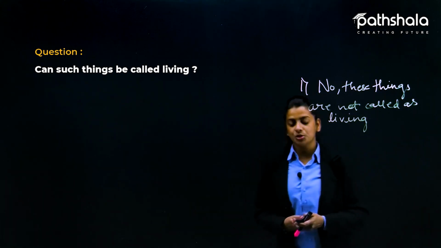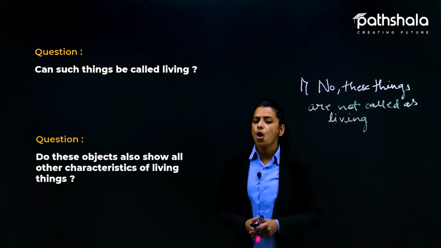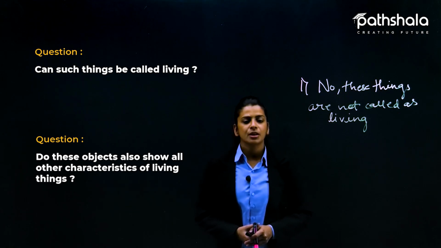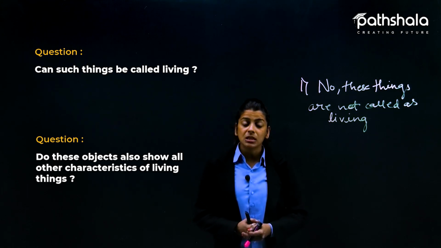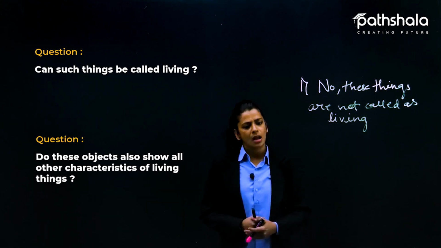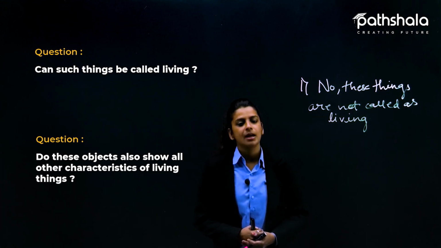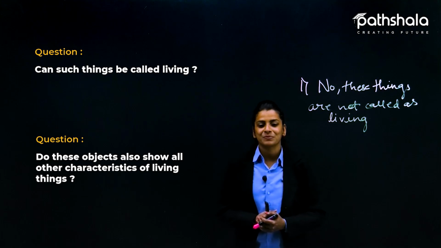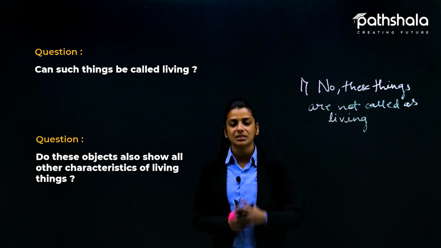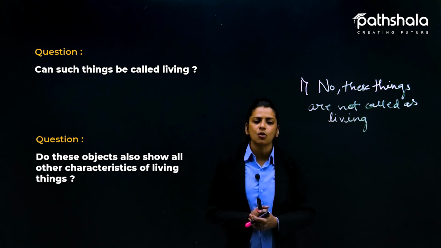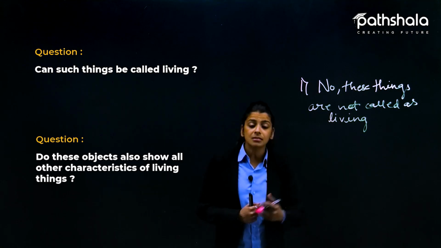Now, coming to the next question. Here we have: do these objects also show all other characteristics of living things? So, what objects have we studied? We studied about clouds. We studied about water. As we know, car, bike, and you can take any other example also that is around you of non-living things, which can move, obviously, for which we apply an external push. For example, you can take the example of a fan also, because a fan also moves with electricity.